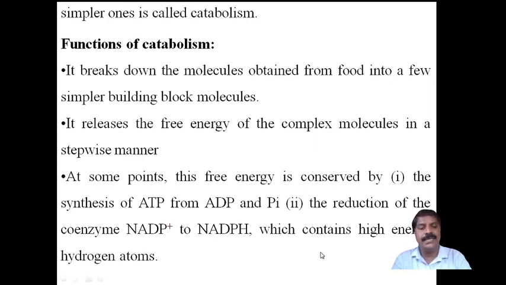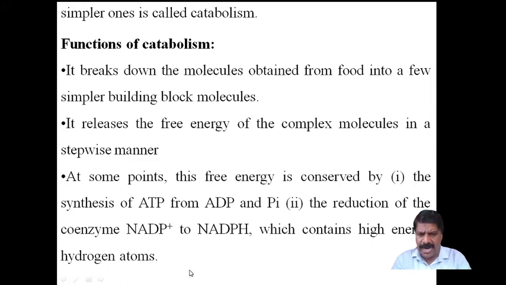Next is the reduction of the coenzyme. The energy is also conserved by the reduction of the coenzyme NADP+ to NADPH, that is, the oxidized form of nicotinamide adenine dinucleotide phosphate is converted into the reduced form, which contains high energy hydrogen atoms.